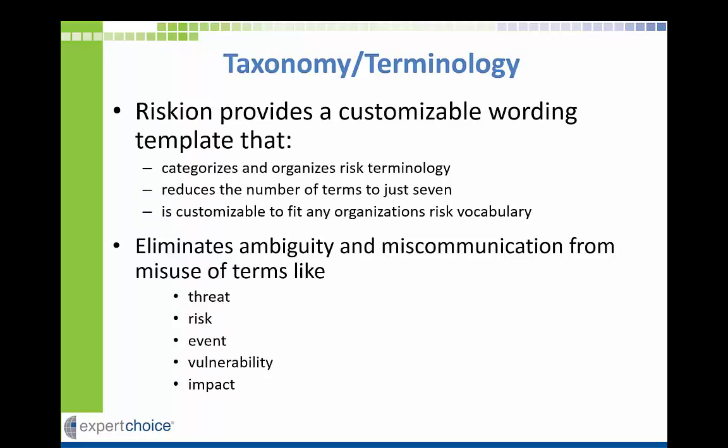Riskion includes a customizable wording template that provides a taxonomy that categorizes and organizes risk terminology, reduces the myriad of risk terms in use to just 7, and is customizable to fit any organization's risk vocabulary. This is important because it eliminates ambiguity and miscommunication from the misuse or different understanding of risk terms used in an organization.